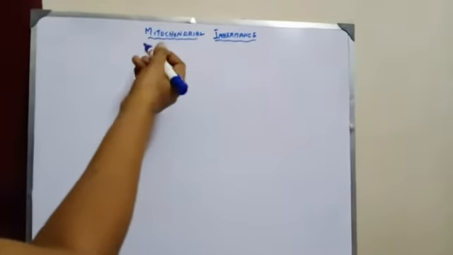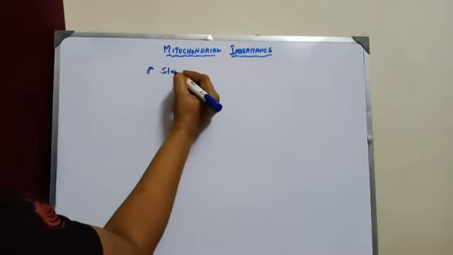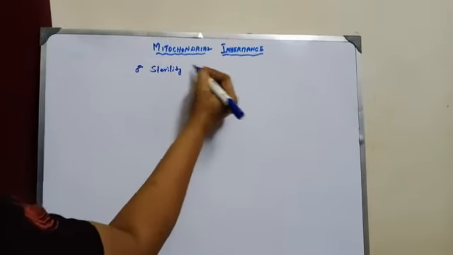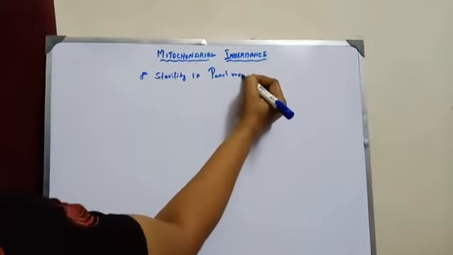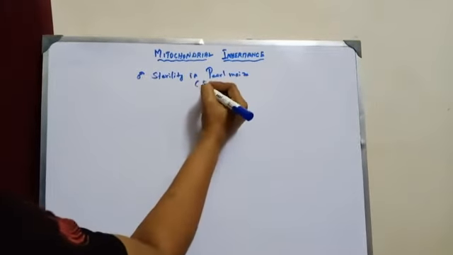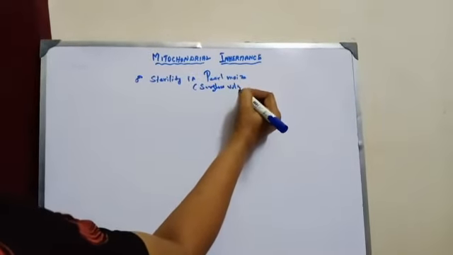Thank you. Today let us see mitochondrial inheritance. The best example for mitochondrial inheritance is male sterility in pearl maize, that is Sorghum vulgare.